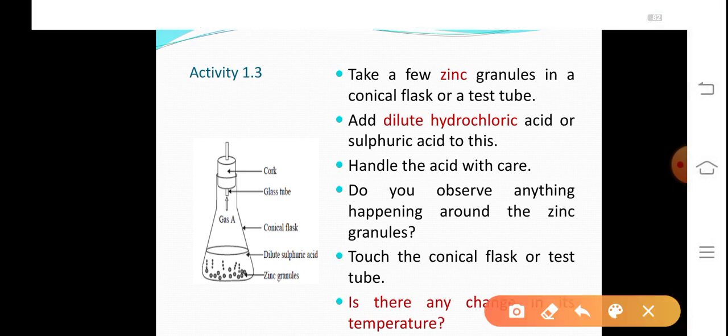So what we have to do in this activity? We have to take a metal, zinc, and this is then treated with any acid, hydrochloric acid or sulfuric acid. So what will happen? Whenever a metal reacts with an acid, it forms the respective salt and releases hydrogen gas. So we will observe hydrogen gas evolving around the zinc granules.